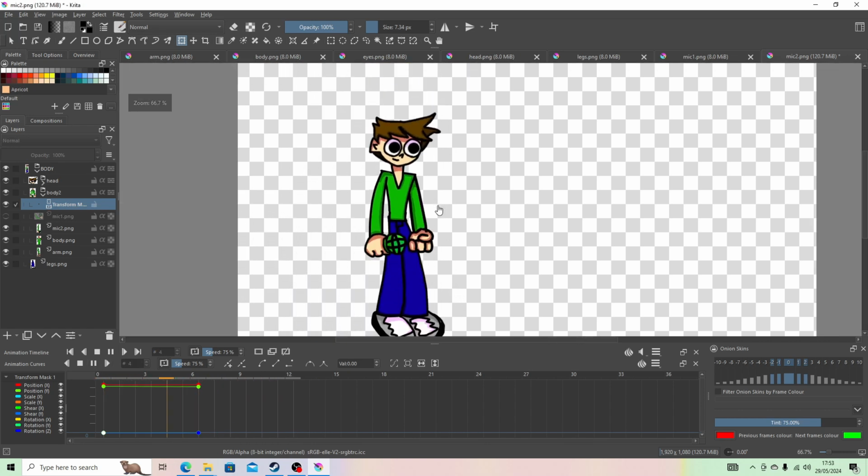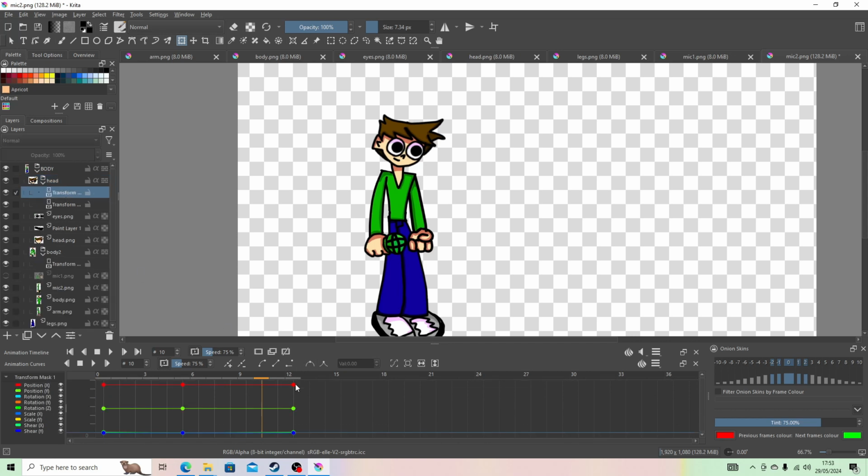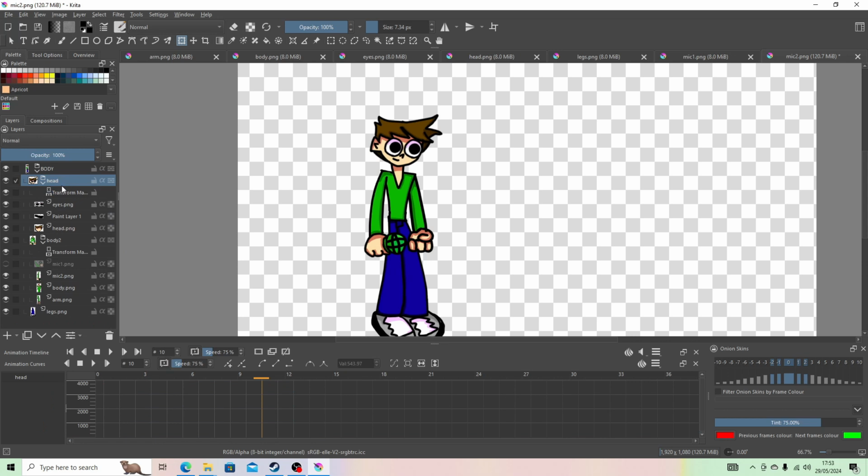Kind of looks good there, a little bobbing. So in fact, I might keep it like that because I like that style of it snapping back like in the actual game. So we're going to go into the head, its transform mask, and we're going to try to delete these frames. Whenever I do this, the frames kind of don't want to leave, like here. So what I can do is quickly remove that mask.